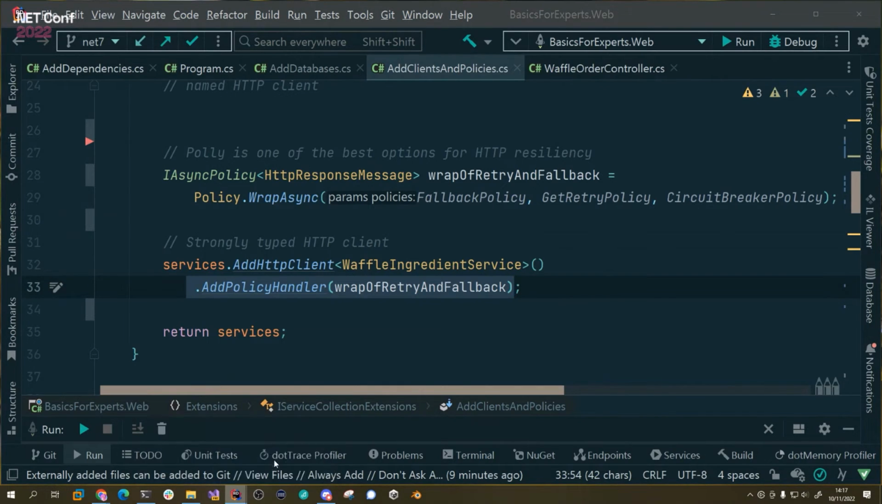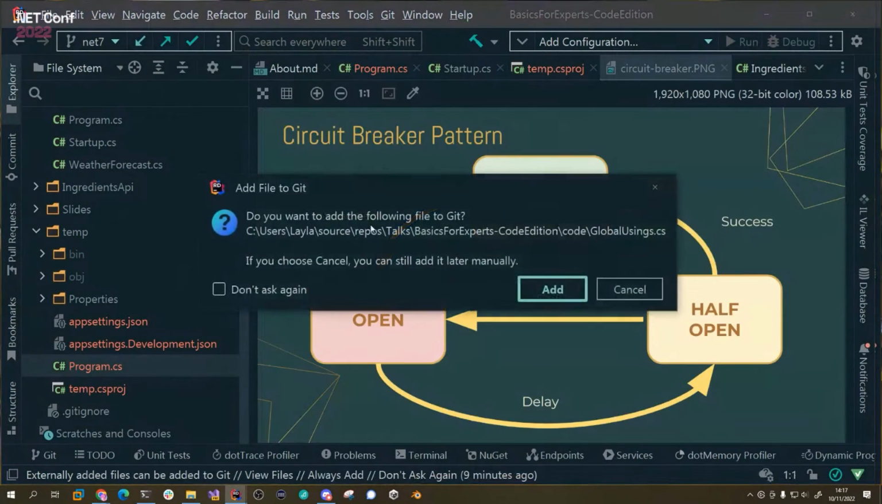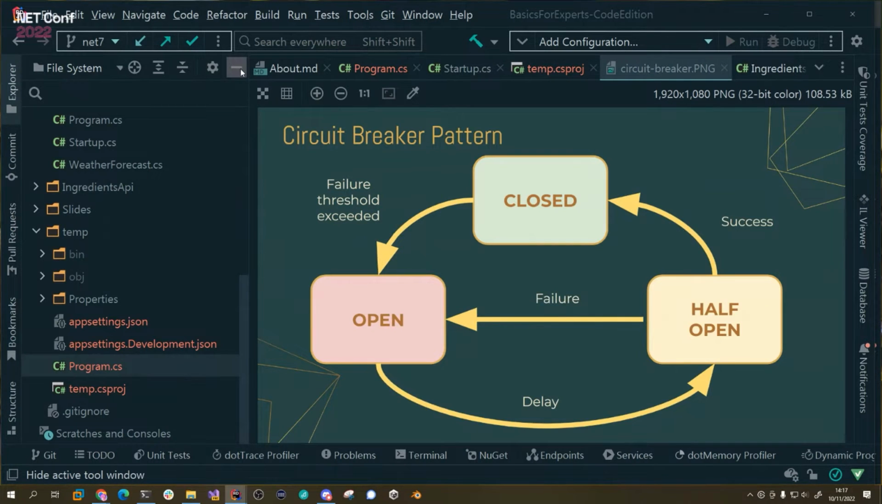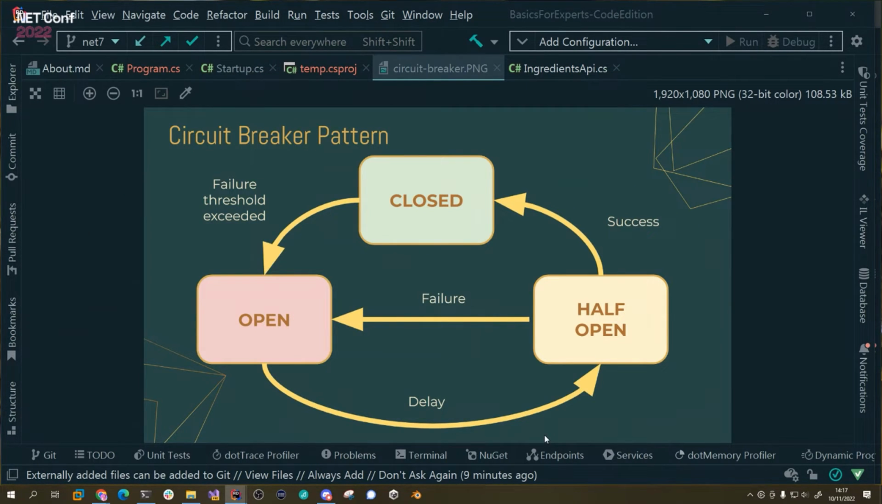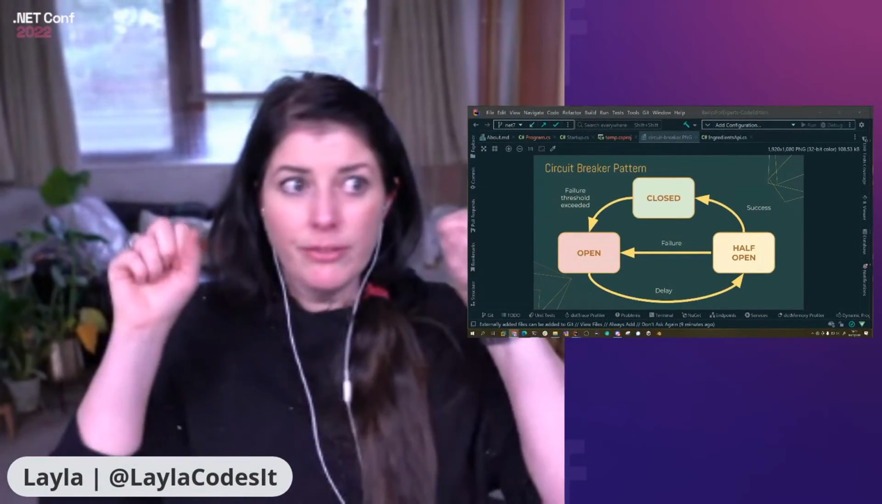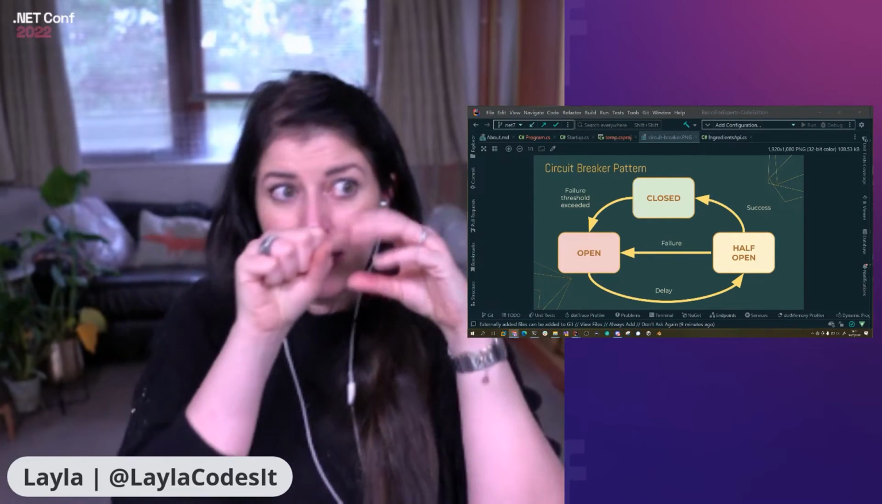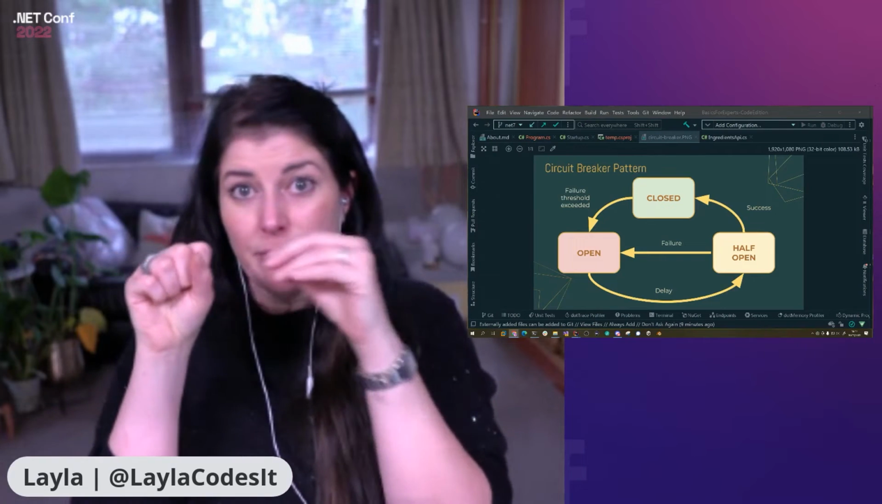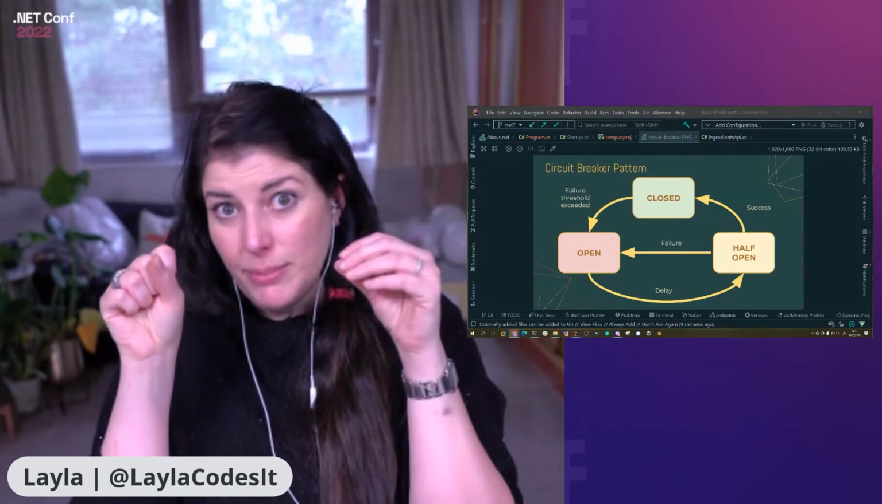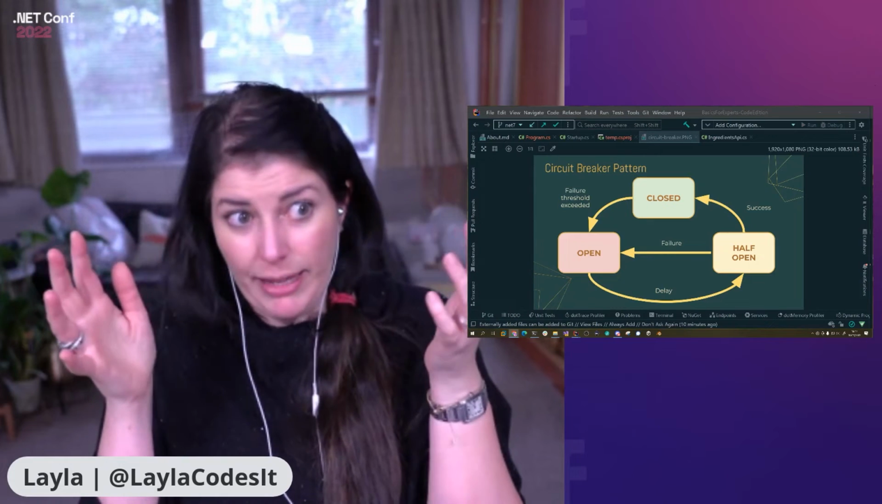Now, if you are unfamiliar with what a circuit breaker is, I have a picture. If you think about electrical circuits, that is what the circuit breaker pattern is based on. So we have a closed circuit, that's all good. Now imagine, let me just add me here so you can see me. If I have service A and service B, and service A is sending requests to service B, what if service B is down and not accepting things? At the moment, it's just going to fail miserably.